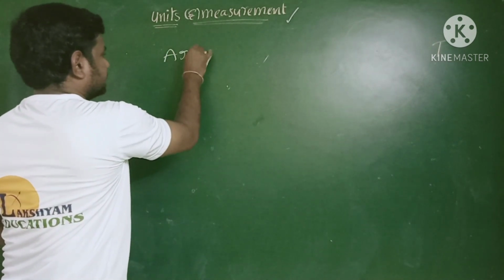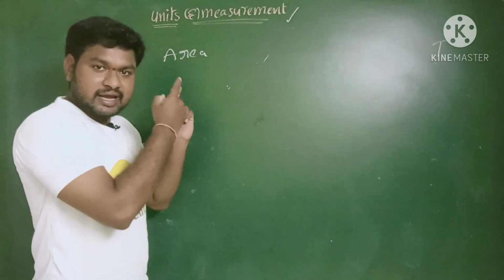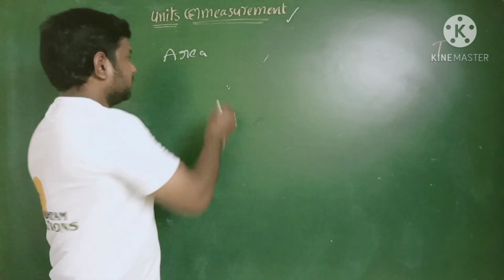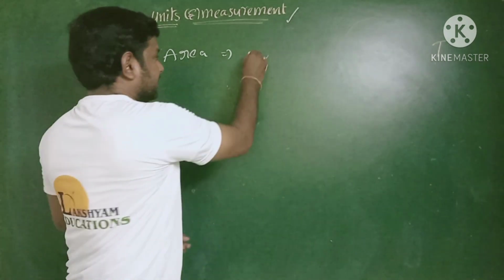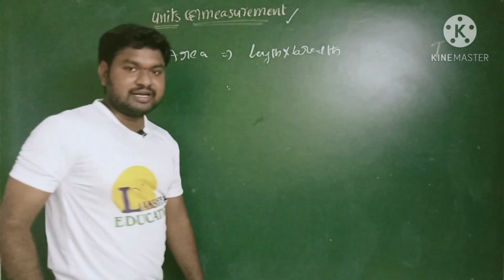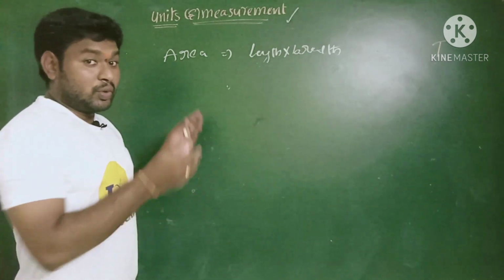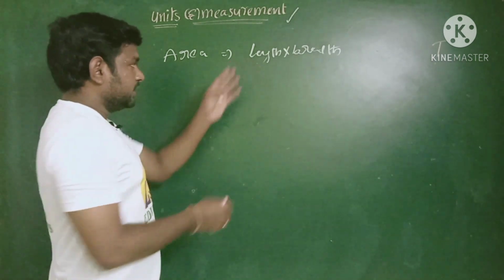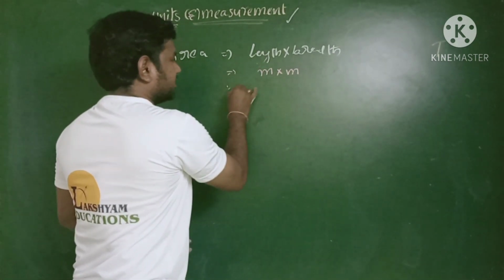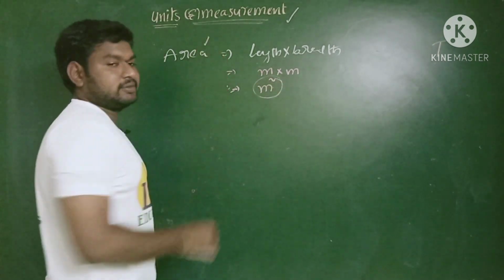First of all, area. Is area a physical quantity? Yes. Why? Because it is measurable. Area is measurable, but it is not a fundamental quantity, it is a derived quantity. Okay, children, look at here. What is the formula for area? Length into breadth. This is the formula which gives information about the area. So what is the SI unit for the area? Length and breadth, that means meter into meter, which is nothing but meter square. So meter square is the SI unit for the area.